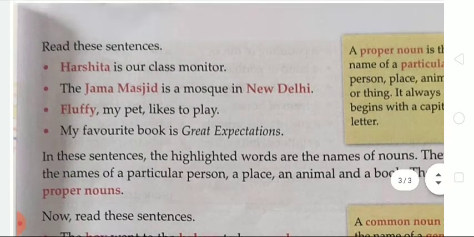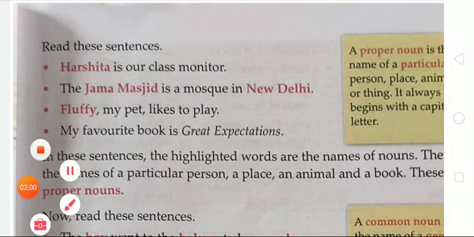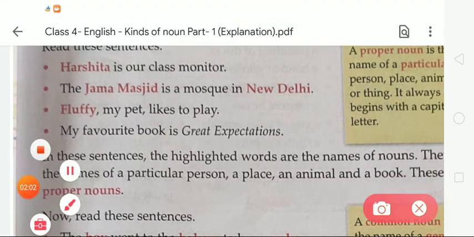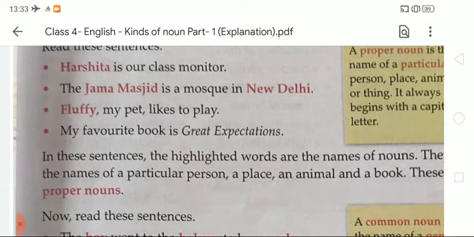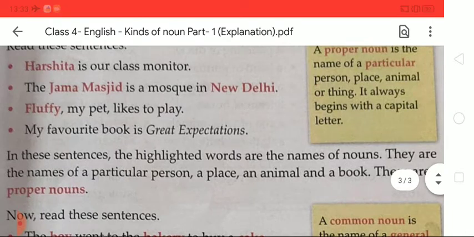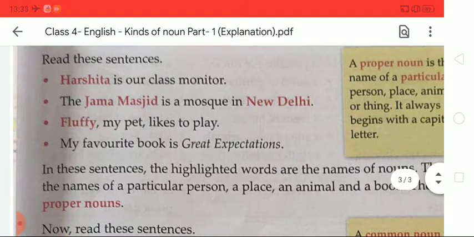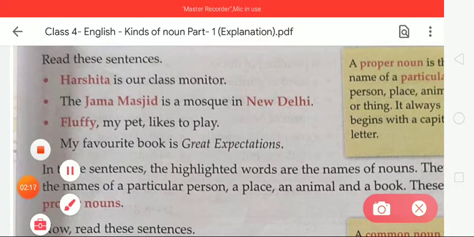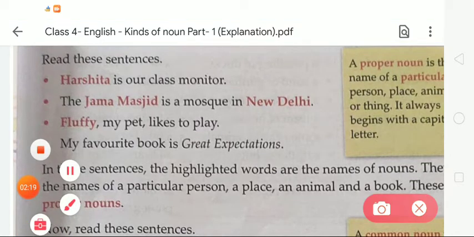In these sentences, the highlighted words are nouns, and they are the names of a particular person, a place, an animal and a book. These are proper nouns. As you can see, all these words begin with a capital letter. It's a very important thing that a proper noun always begins with a capital letter.